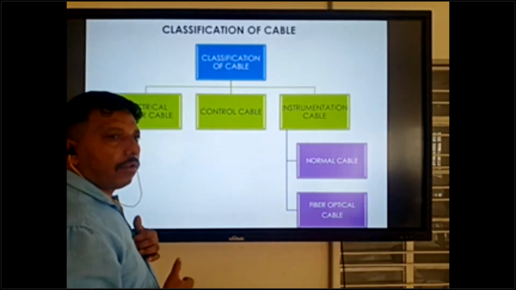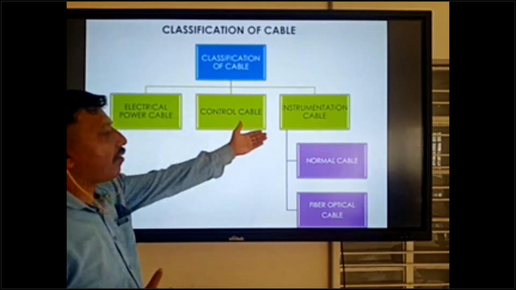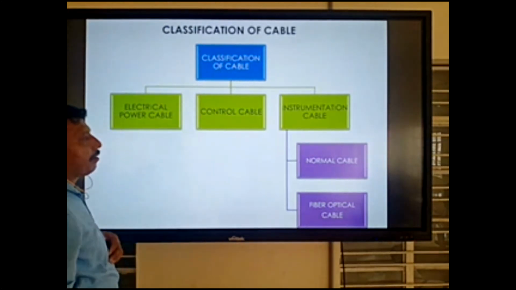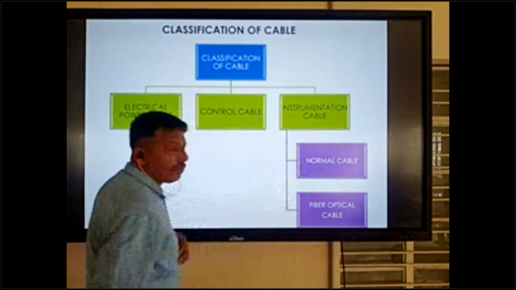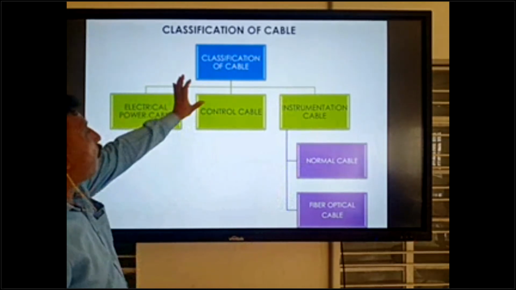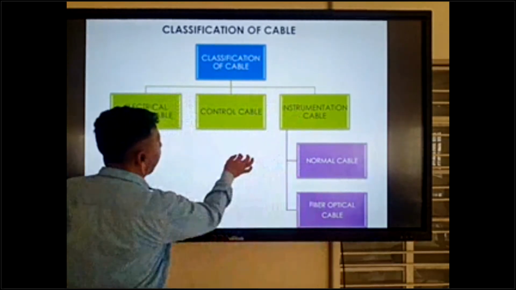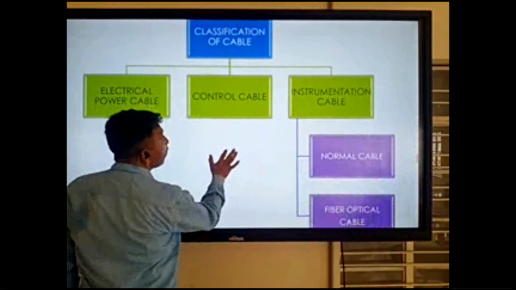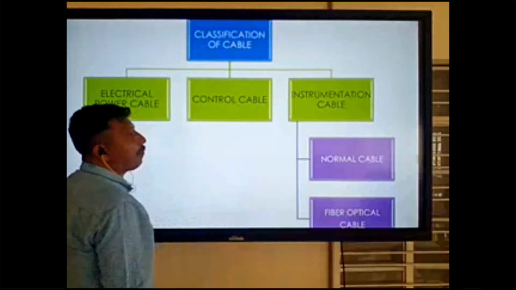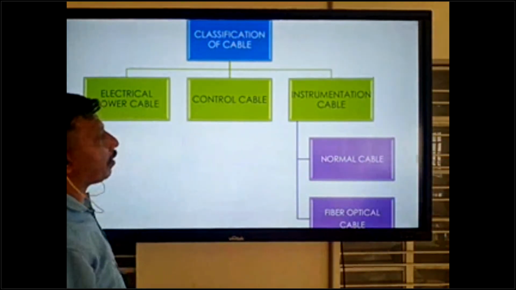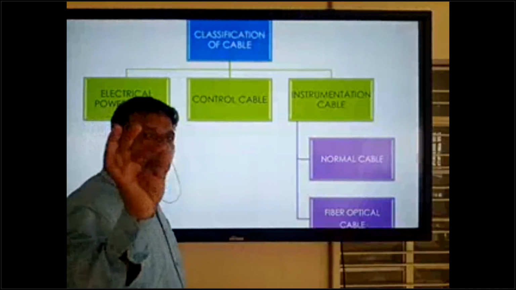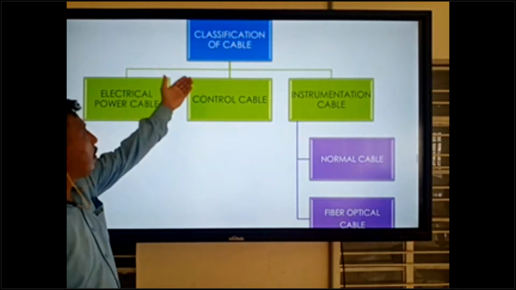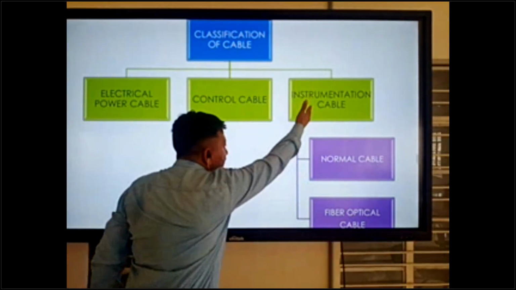Classification of cable. We have the 4 types of cable: electrical power cable, control cable, instrumentation cable. You can write in your notebooks. Okay, so we have 4 types of cable: electrical power cable, control cable, instrumentation cable.